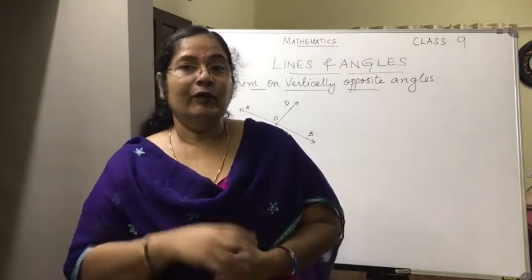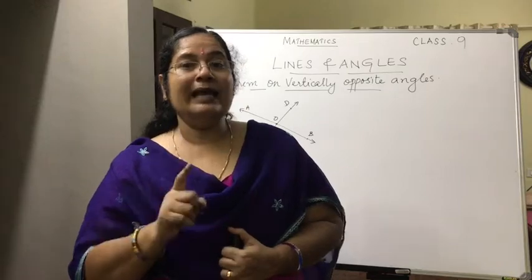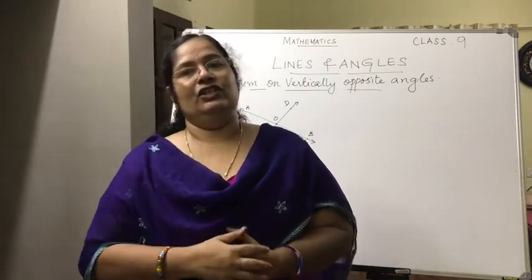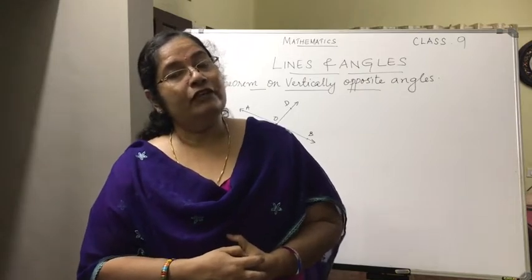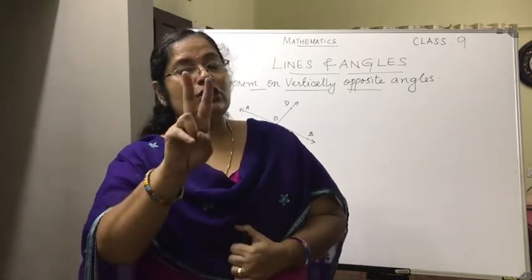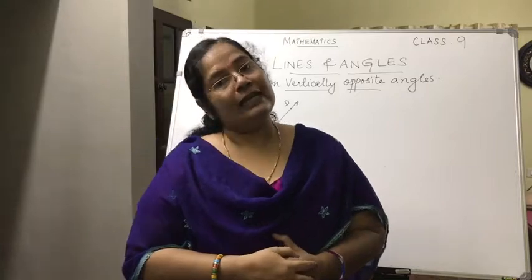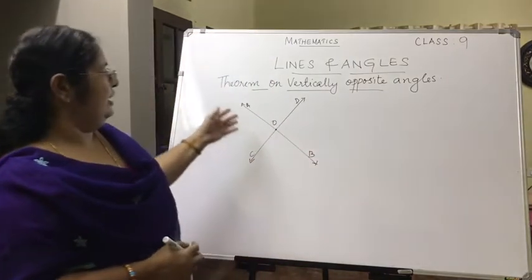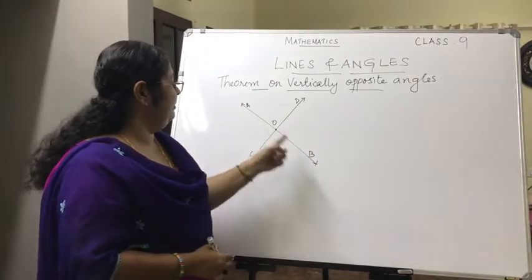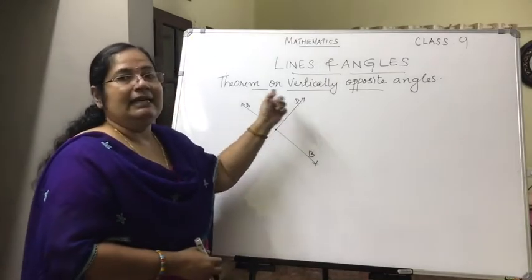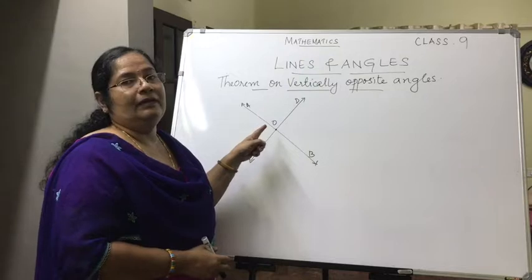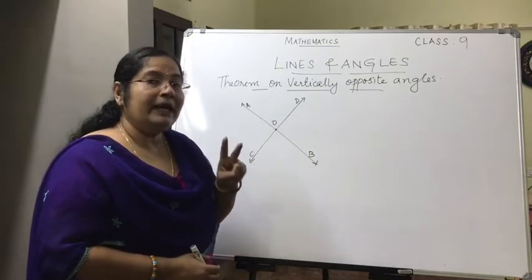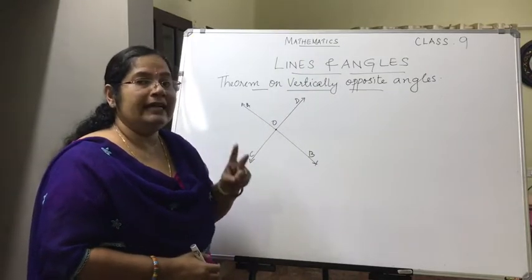That is when two lines intersect each other. When two lines intersect, how many pairs of vertically opposite angles are formed? Two pairs of vertically opposite angles are formed. So here we are having two lines AB and CD. They are intersecting at the point O. So we have two pairs of vertically opposite angles formed.